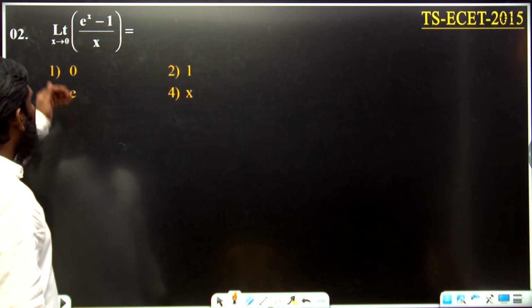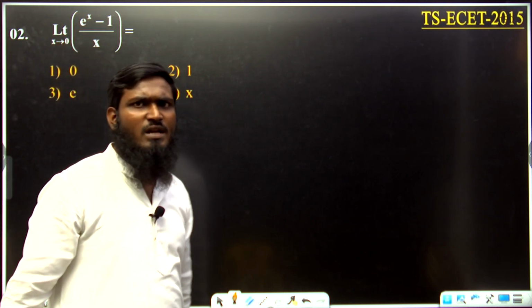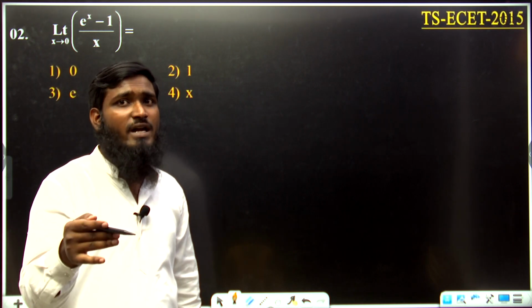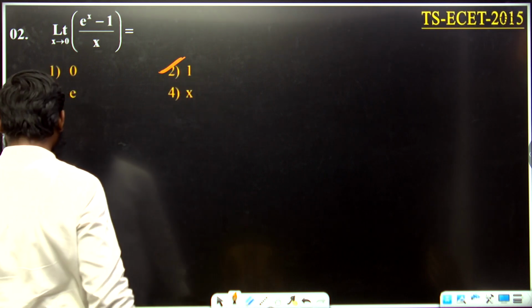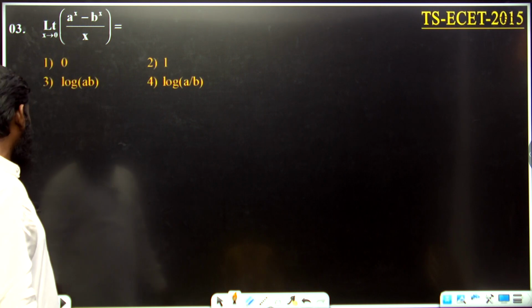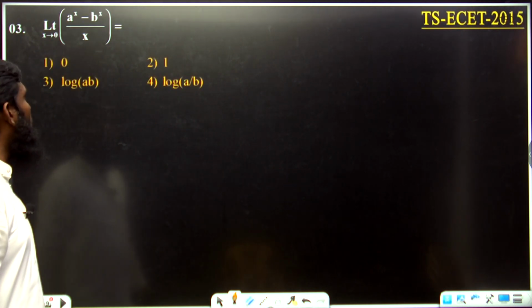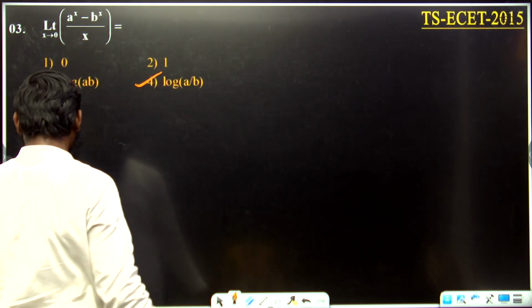Now let us go with the next one. Limit x tends to 0, e power x minus 1 by x. A direct formula has been asked over here. e power x minus 1 by x is equal to 1, because log e is equal to 1. So option number 2 is correct. Next, limit x tends to 0, a power x minus b power x by x. Just now we have written the formula, log a by b. A direct formula was asked, so let us go with option number 4, log a by b.